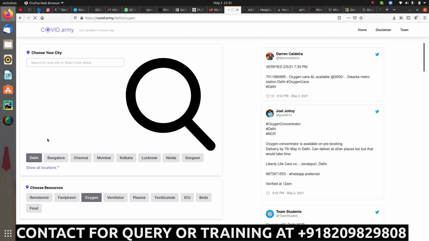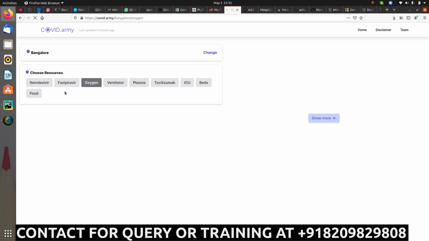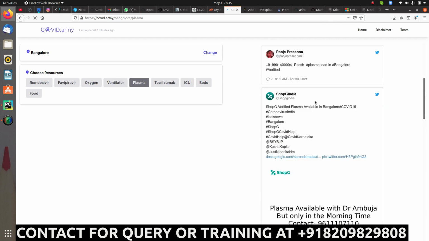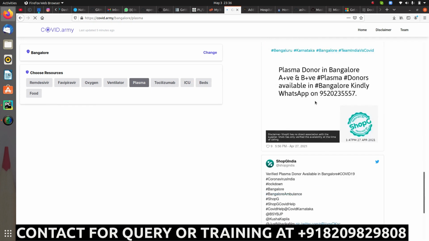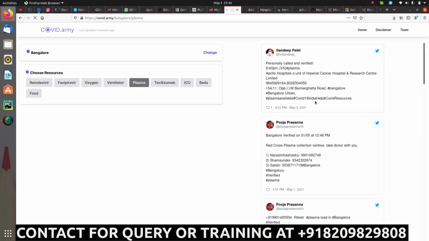For example, I want to change it, so let's say I want to check for Bangalore, so just click on it and accordingly select the resources. So let's say I'm looking for plasma. Now you can see it will provide you all the details whatever you want right now. So that is all about it.